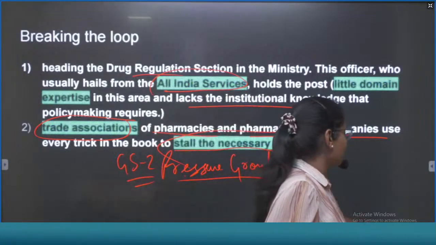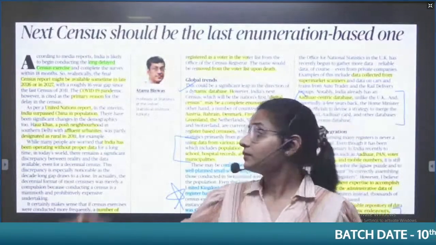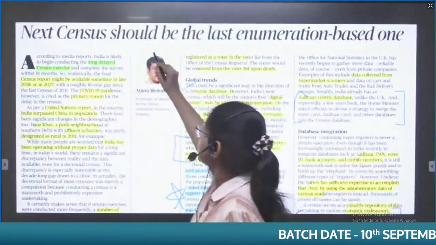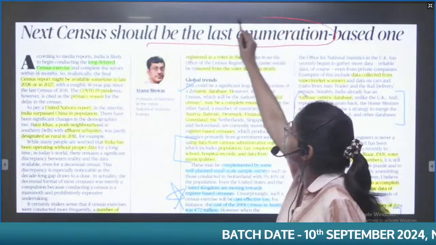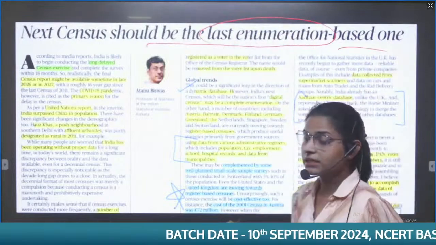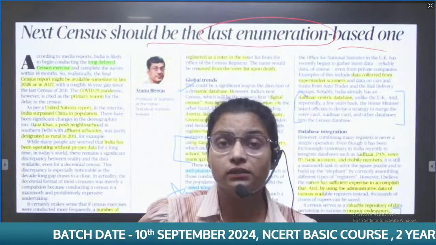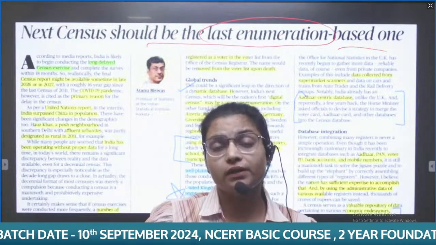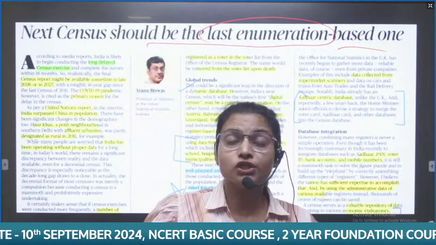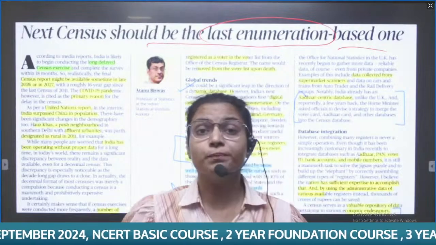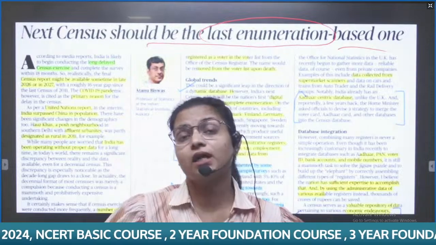Moving further to the next editorial: the next census should be the last enumeration-based one. Here we are saying the next census, which is going to be completed in 2026 or 2027, should be the last enumeration-based one. So we need to bring a new type of census data collection.